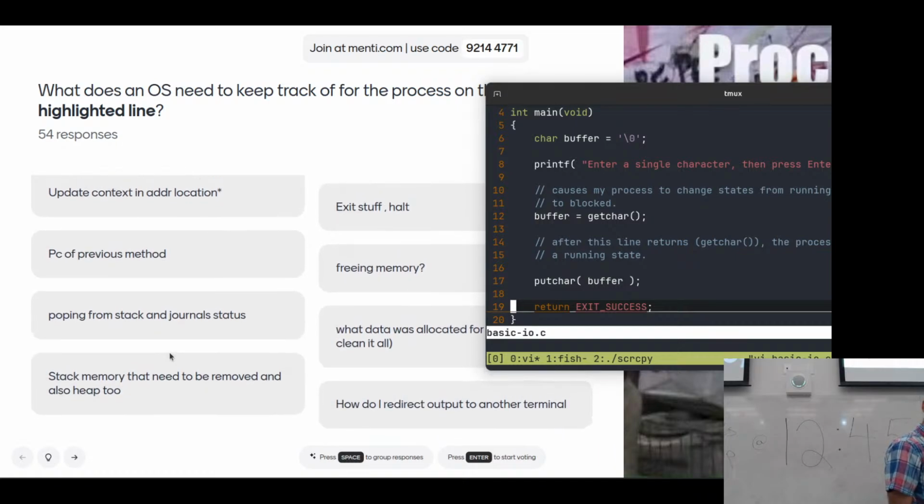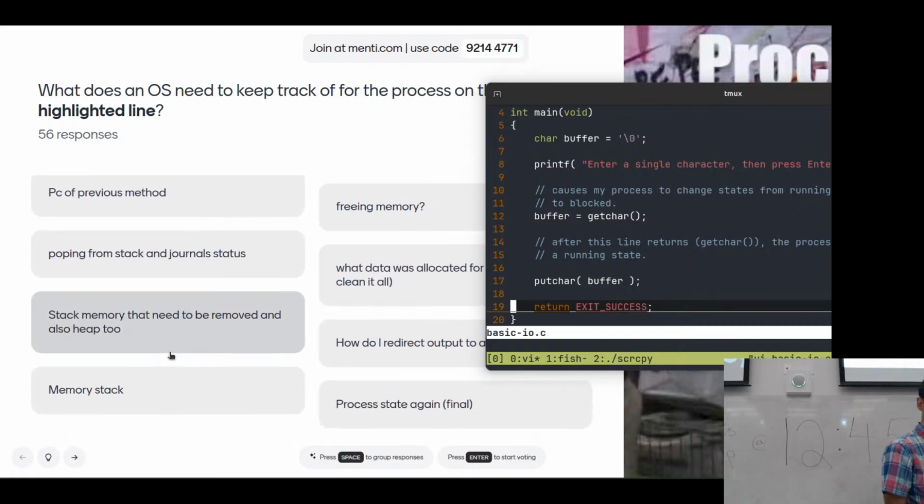How do I redirect output to another terminal? Is that a question? I don't think it's a question. More of like, how do I take that output and send it to a different terminal?